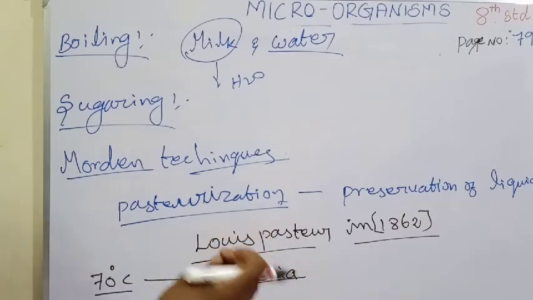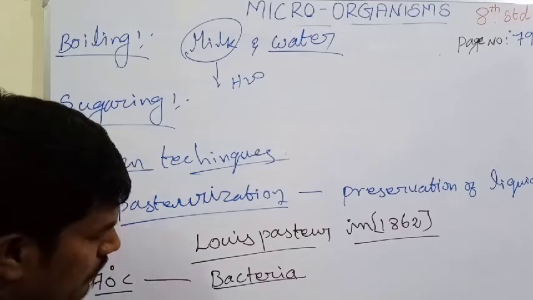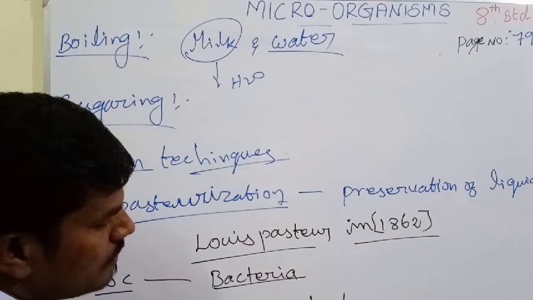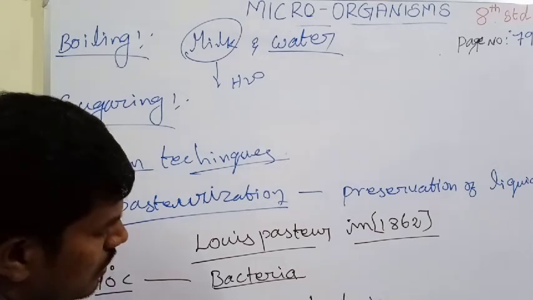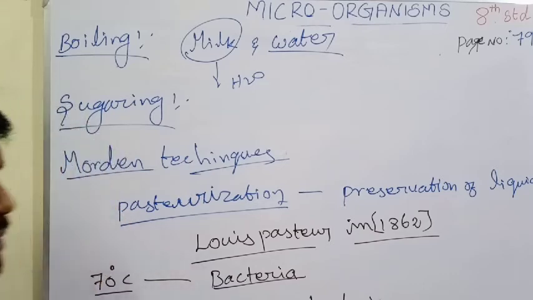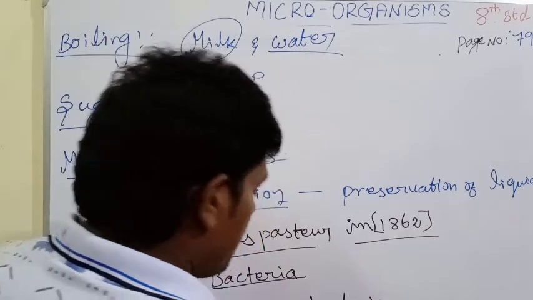Sometimes there may be some bacteria that are not killed, the remaining bacteria. They do not grow because the milk is now at 10 degrees Celsius, which prevents the growth.